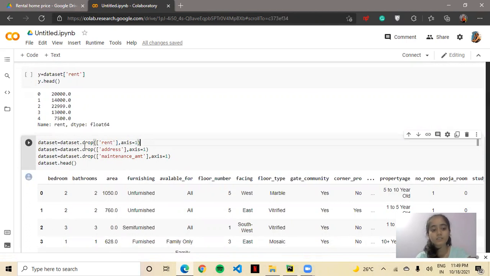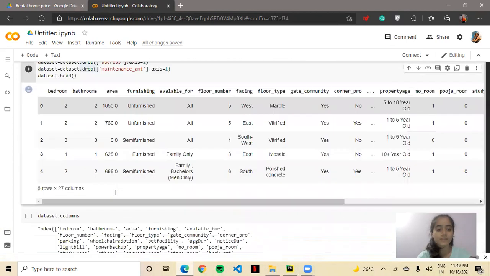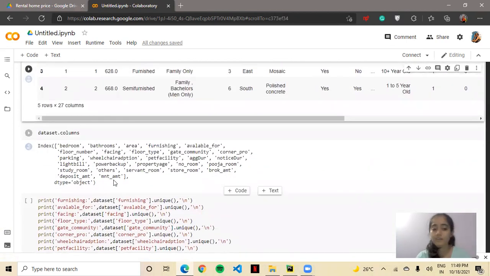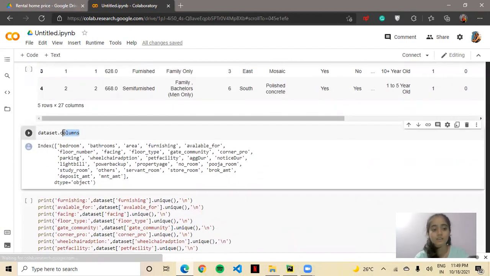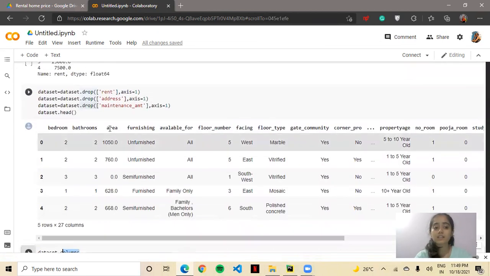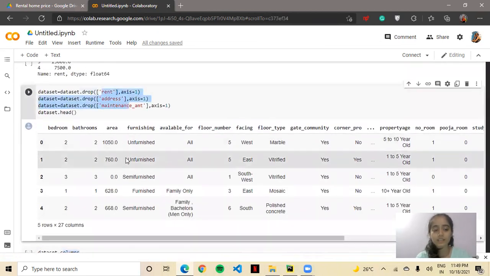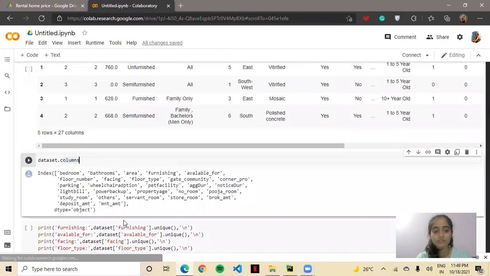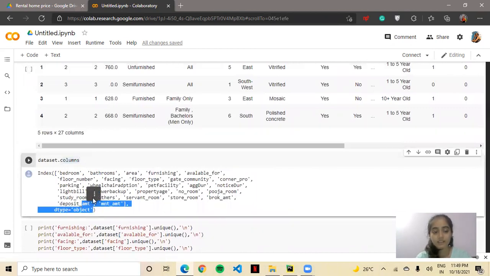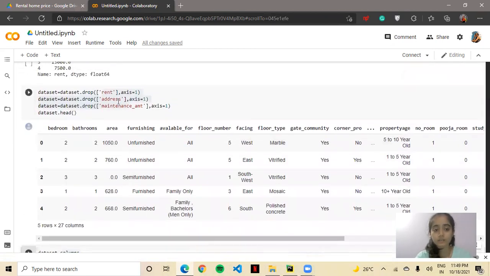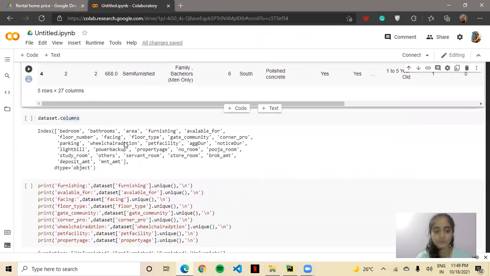I have done that also using the drop function. Now, moving ahead, we will again see our columns. By dropping these three columns, we can see that here we don't have rent and also the other two columns which we have dropped.